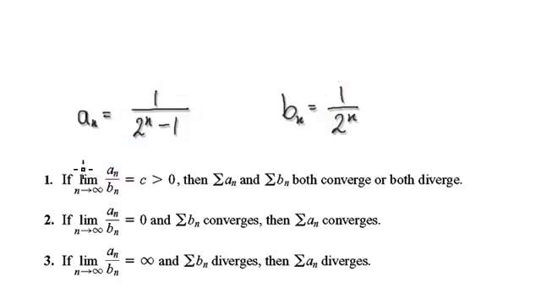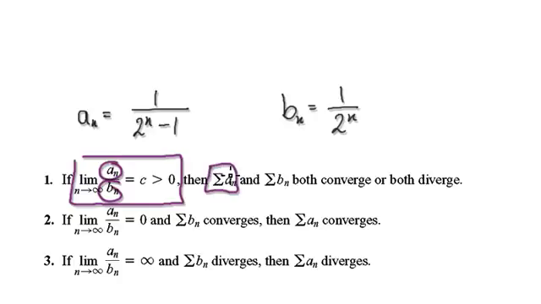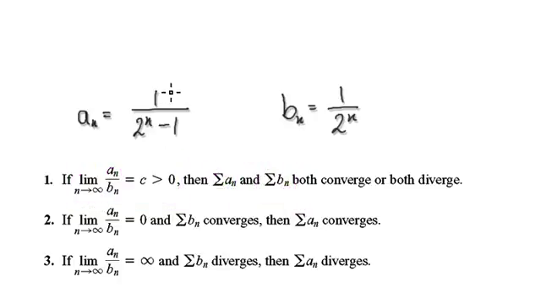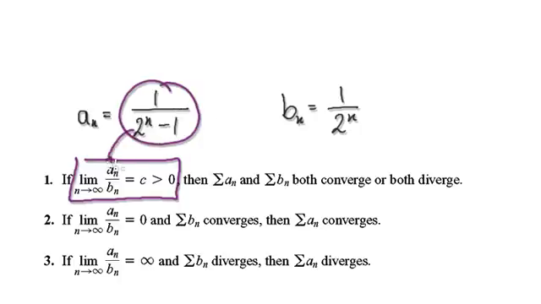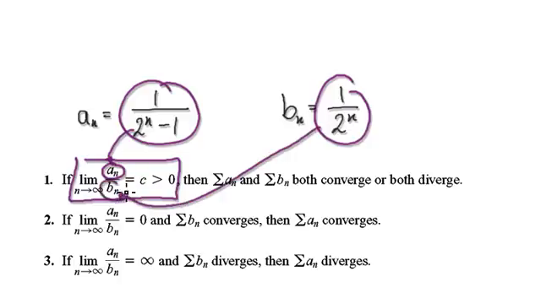So remember, the theorem says that if the limit of an over bn comes to a number greater than 0, then if this thing diverged, then this thing will also diverge. If this thing converged, then this series will also converge. That's what the theorem is saying. So now we need to check this now. So this is our an, and this is our bn.